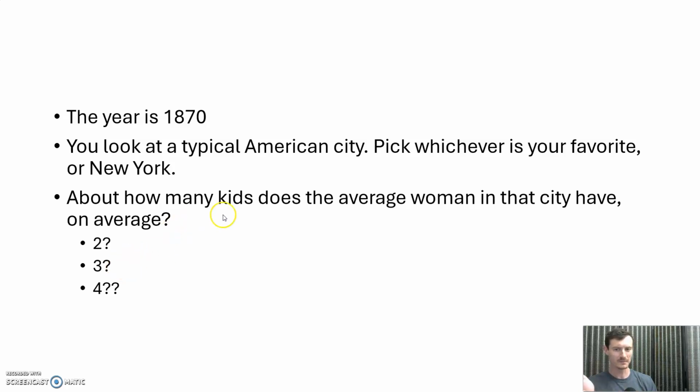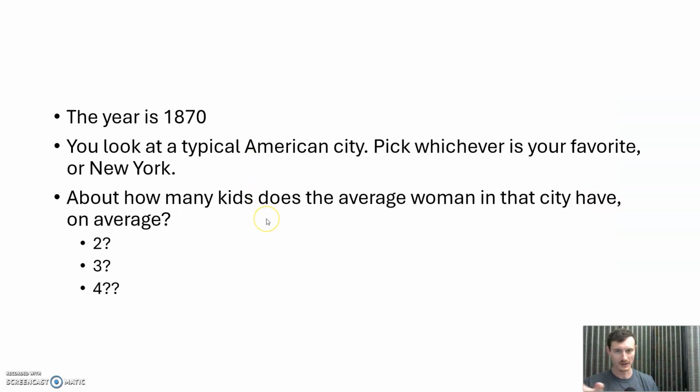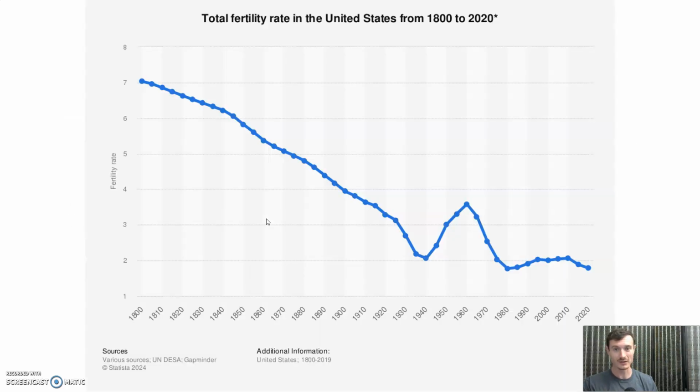Is it 3 kids per woman? 4? So the actual answer, right, is even higher than any of those. And to be clear, this is not like the number of children per family or anything like that. This is the number of kids per woman, like overall, right? Not just looking at people who are couples, right? And this was even higher before, right? As high in the United States as like 7, right?